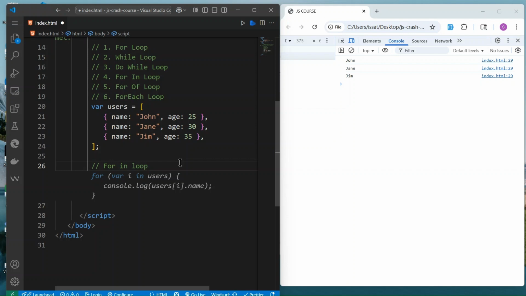We've got for loop and for in loop, so we can do the first one.